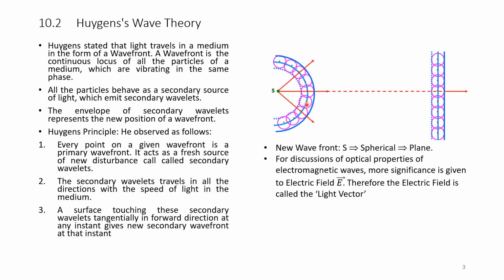It is called secondary wavelets, but it is a primary source of disturbance. The secondary wavelets travel in all directions with the speed of light in the medium. A surface touching these secondary wavelets tangentially in the forward direction at any instant gives the new secondary wavefront at that instant.